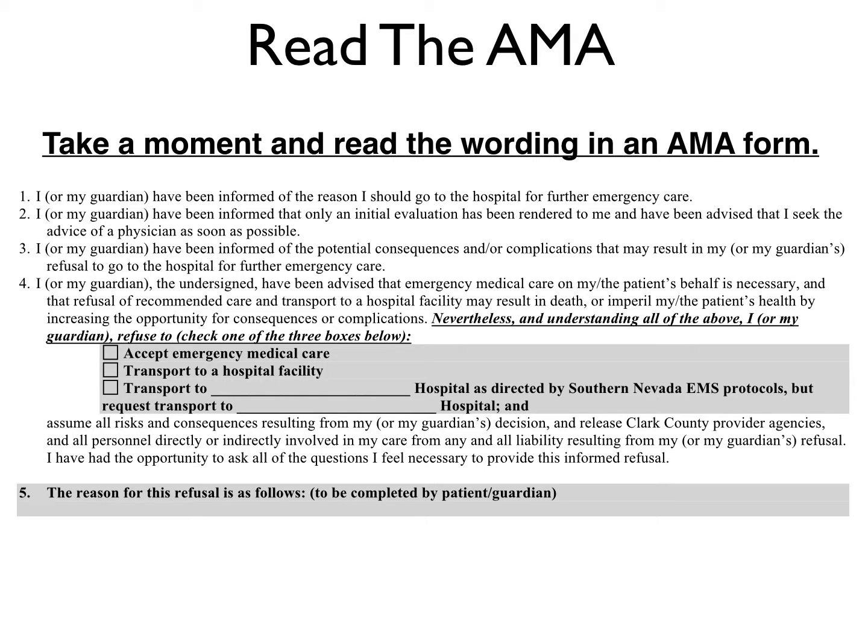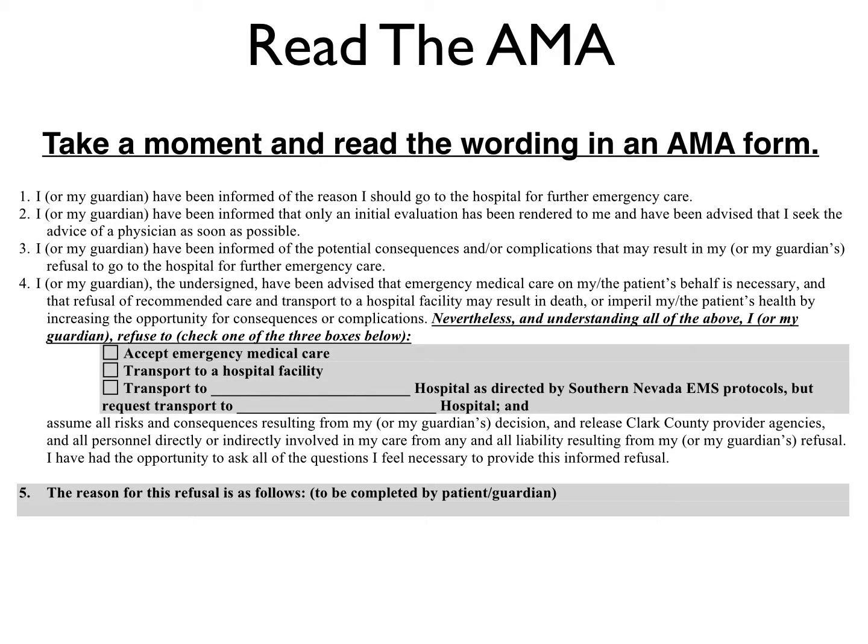Number 4, I or my guardian, the undersigned, have been advised that emergency medical care on my or the patient's behalf is necessary, and that refusal of recommended care and transport to a hospital facility may result in death or imperil my or the patient's health by increasing the opportunity for consequences or complications.